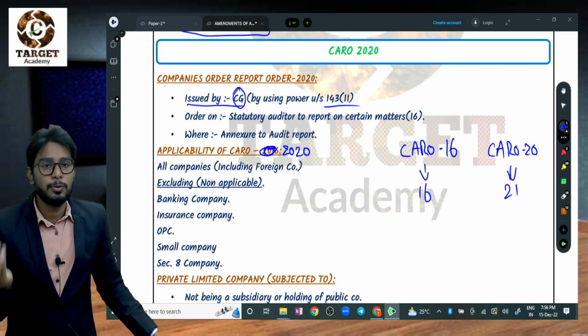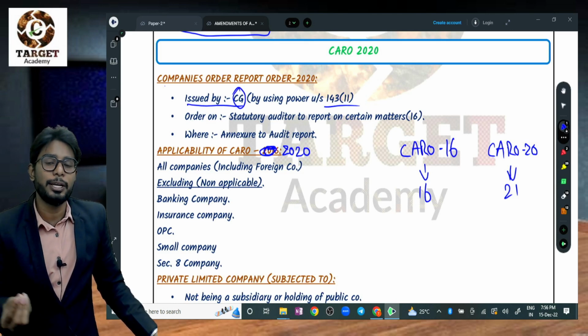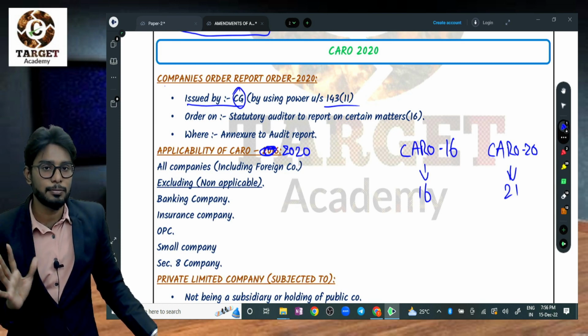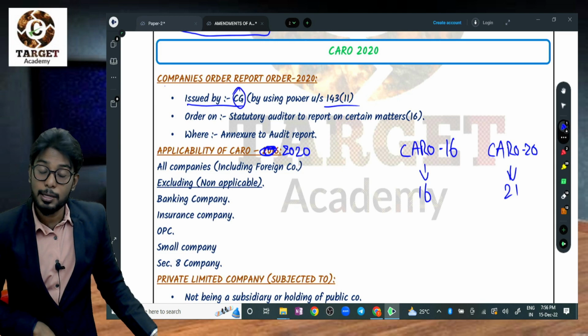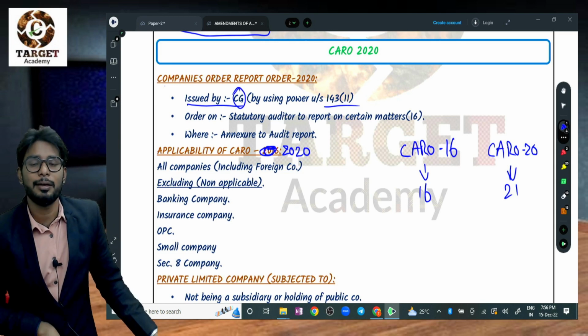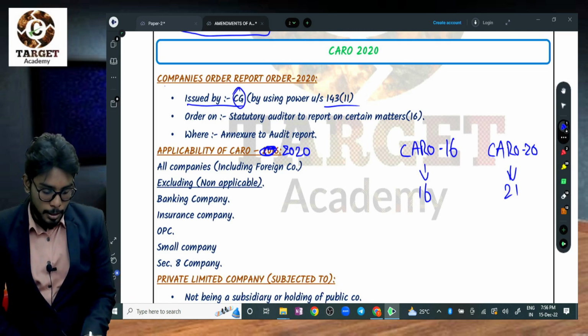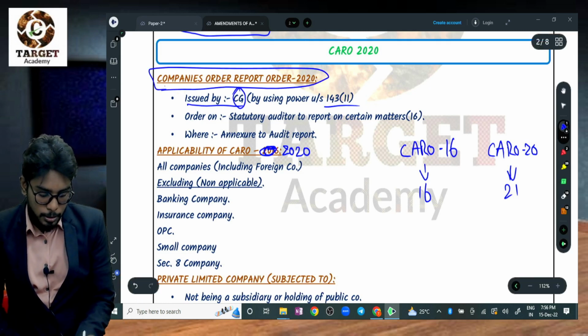So to prepare any order or to issue any order to the auditor, making the auditor report on those items. By using the power under Section 143 subsection 11, the Central Government has issued the Companies Auditor's Report Order 2020. It is an annexure to the audit report.